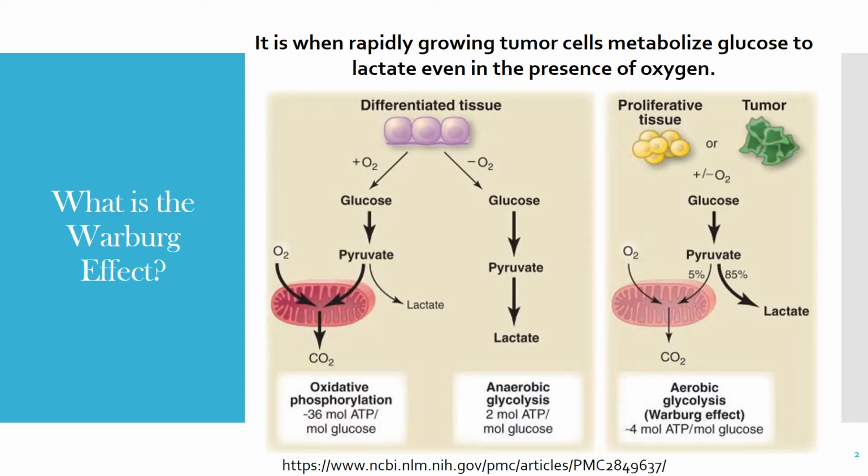First, we need to know what the Warburg effect is. Normally, when free glucose enters the cytoplasm of a cell, glucose gets converted to pyruvate. Pyruvate then enters the mitochondria to go through the PDH complex, and with the presence of oxygen, pyruvate becomes acetyl-CoA, which then enters the citric acid cycle. The products of the citric acid cycle include 3 NADH and 1 FADH2. These products enter the electron transport chain to produce about 36 moles of ATP.